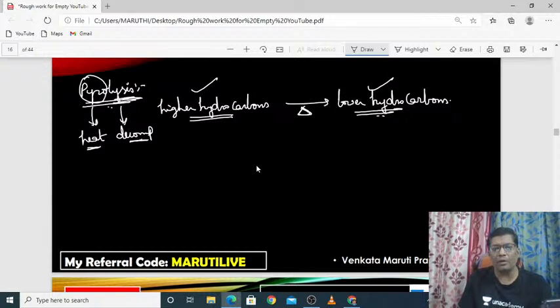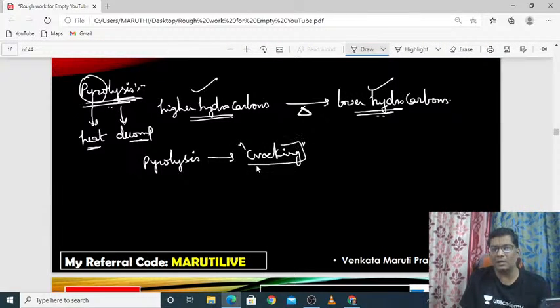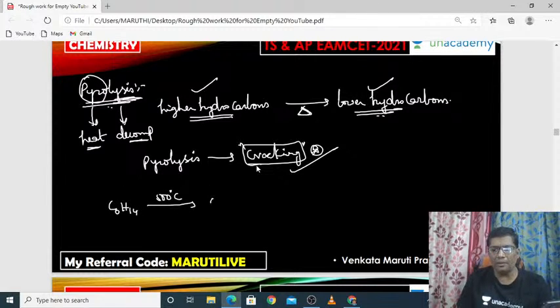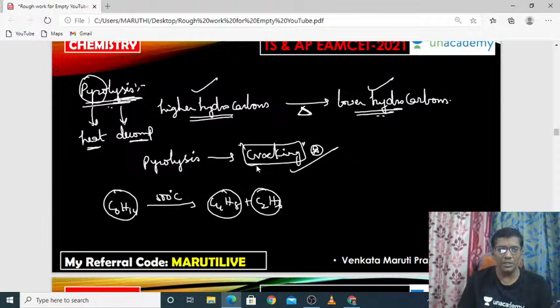If you do this pyrolysis for alkanes, then it is called cracking. This cracking is very important from the objective point of view. Suppose you take C6H14; by giving 500 to 600 degrees Celsius, what will happen? It will produce C4H8 plus C2H6. That means it is a higher hydrocarbon, and these two are lower hydrocarbons.